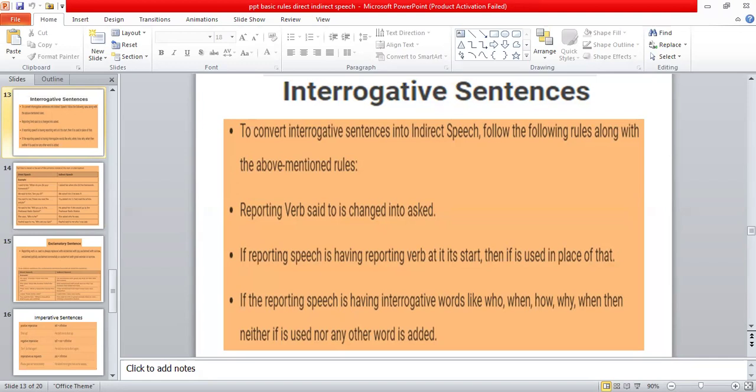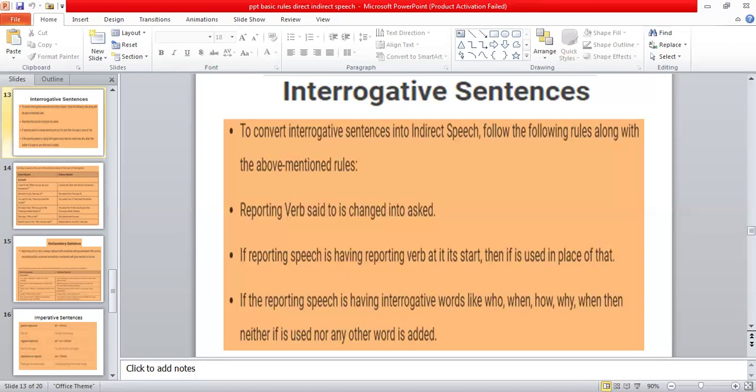To convert interrogative sentences into indirect speech, follow the following rules. According to the above mentioned rules, the reporting verb said is changed into asked. So said will be changed into asked when you change direct speech into indirect speech. If the reported speech begins with a helping verb, then if is used in its place. Whenever you see that the reported speech is beginning with a helping verb, you will have to use if, and you will have to remove the comma.